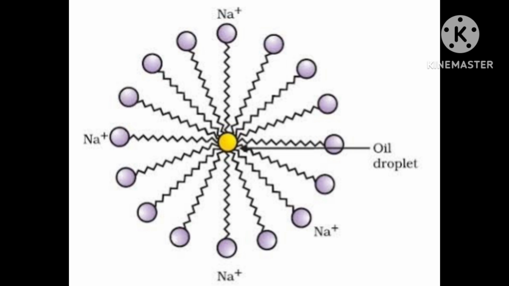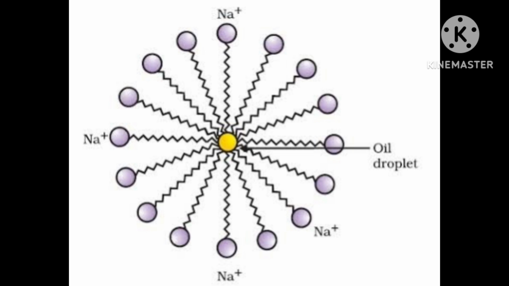The aggregated particles thus formed are called micelles. These are also known as associated colloids.